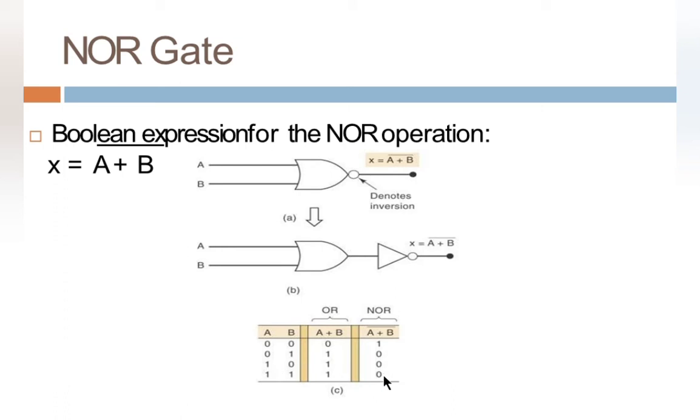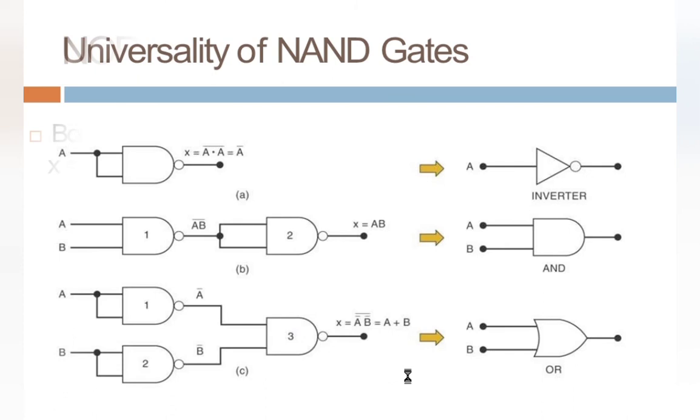Otherwise, output is 0. It just negates the OR operation. Then we will see the speciality of NAND and NOR gate. These gates are considered as the universal gates.